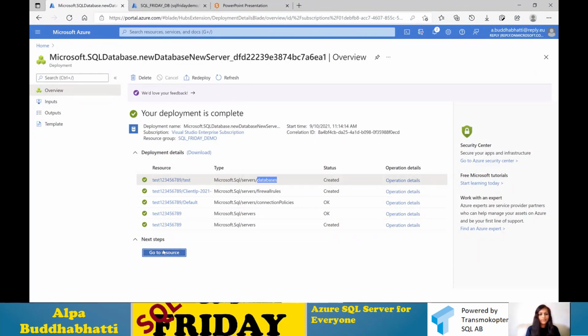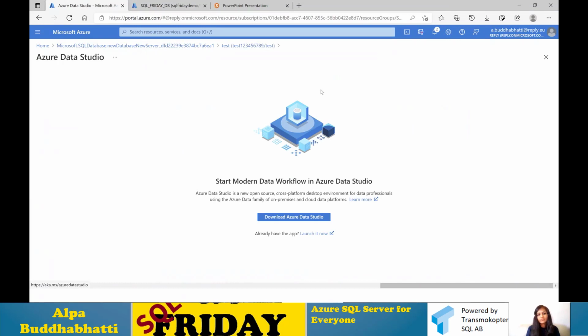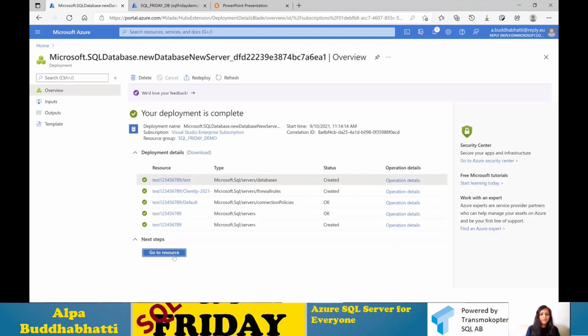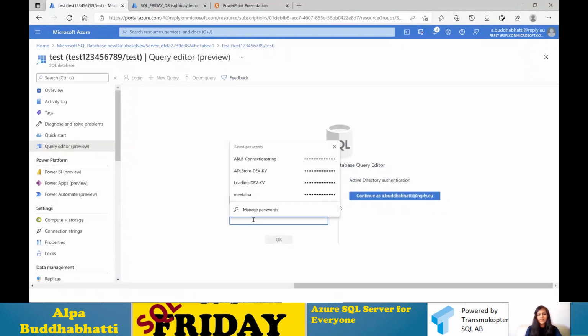If we go to here, you can see that now you have a new database created. This is your server name, which you can use to connect in a different way. You can add your firewall rule here, and you can connect using Azure Data Studio or Visual Studio. If you click here, it will ask you to download it if you don't have it. Otherwise, when you click here, it will open on your local machine. So yeah, that's it. And here you can see that now it's asking for information.